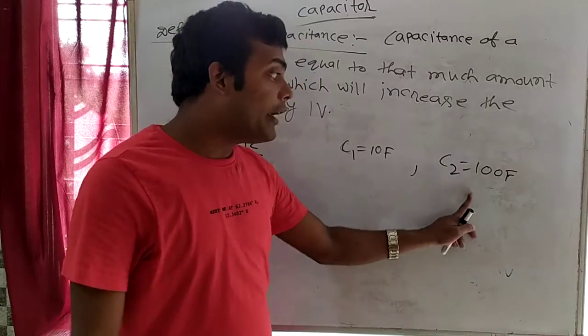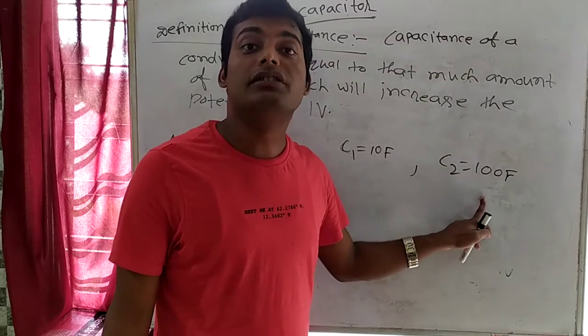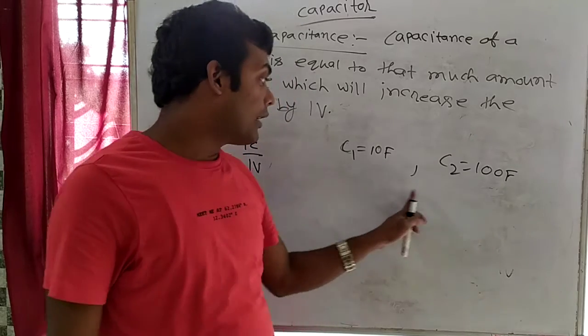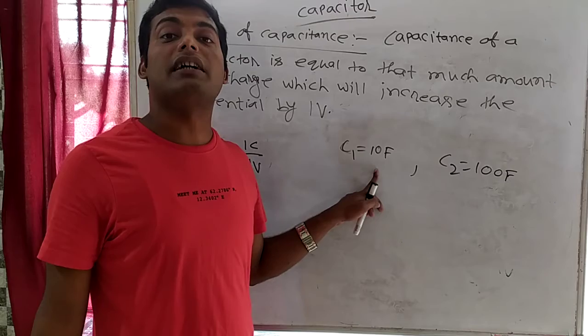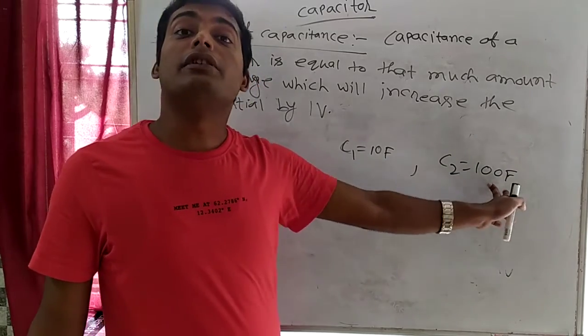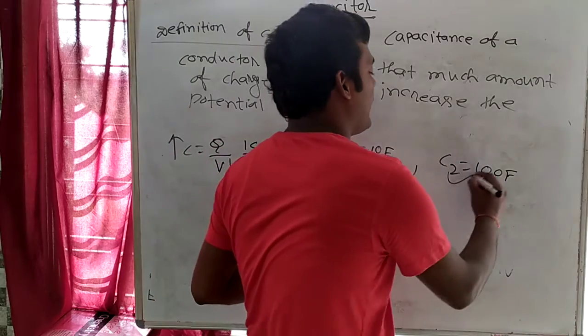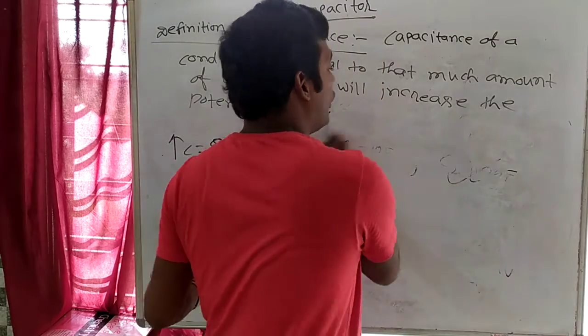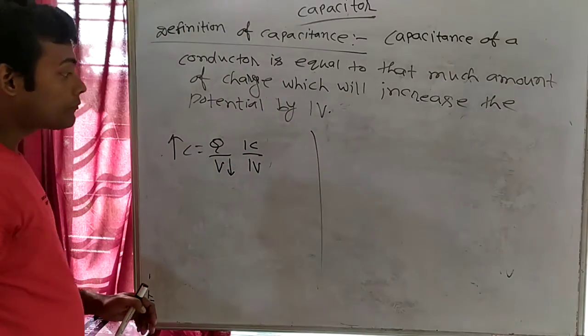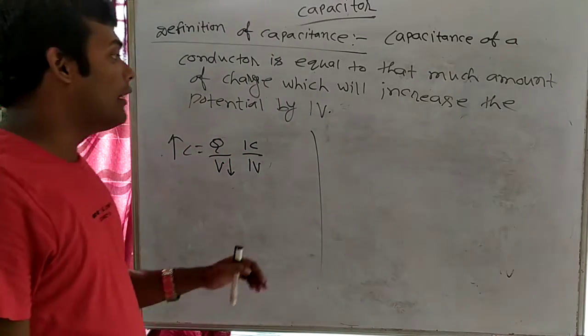Why? Because when I will give 100 coulomb charge in this, then increase in the potential will be how much? 1 volt. And here when we will give 10 coulomb of charge, then increase in the potential will be 1 volt. So here we can store more charge, so this capacitor is better, right? वही कैपेसिटर अच्छा होगा जिसमें हम लोग ज्यादा चार्ज स्टोर कर सकते हैं.